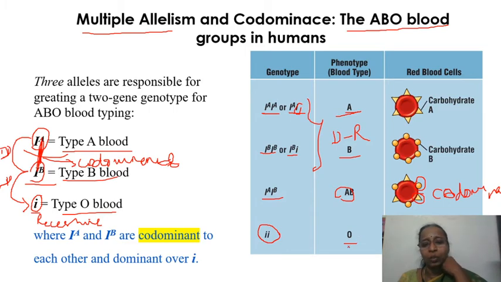This is called O because no specific protein which you see on A and B is present on this. Okay, that is only the carbohydrate which is missing. But for your understanding, there is no group-forming protein on this. That is why nothing is there. Okay, it is plain. So it is called O blood group.